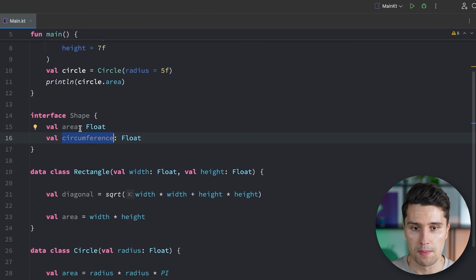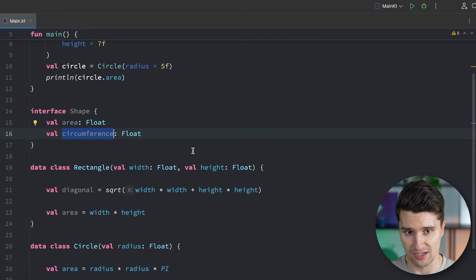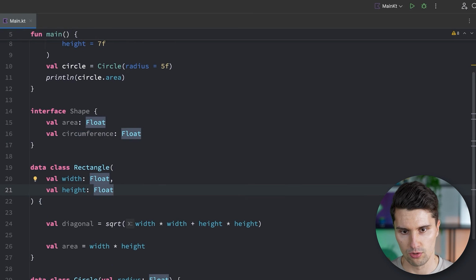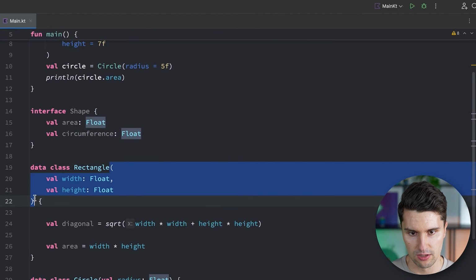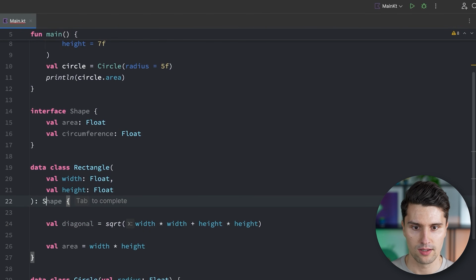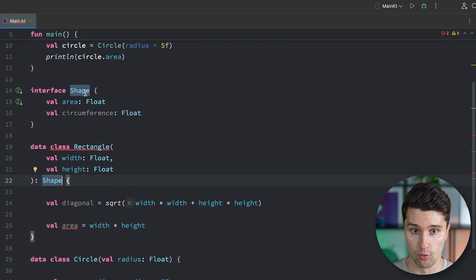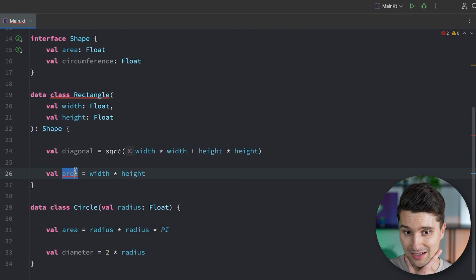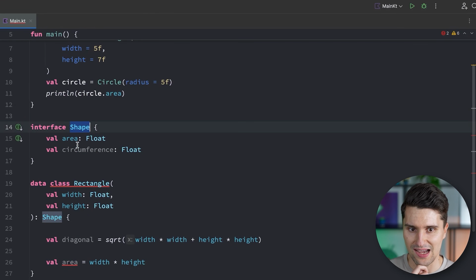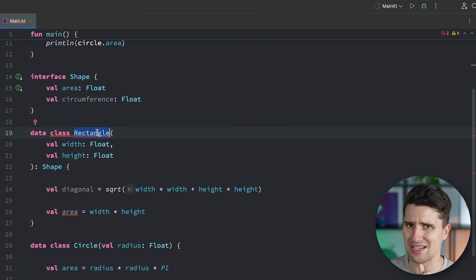And if we now want to make a specific class conform to that interface, well, then we can just organize this a bit better here to make this more readable, not too long. But after this class is constructed here, after this closing parenthesis, we can have a colon and then say, hey, I am a Shape. And now we get an error, because right now we don't conform to this interface. On the one hand, this is underlined, and our code says we don't implement the circumference. So it notices, okay, a shape actually has to have a circumference, but our rectangle currently does not implement that. So either implement that or don't tell me you're a shape.